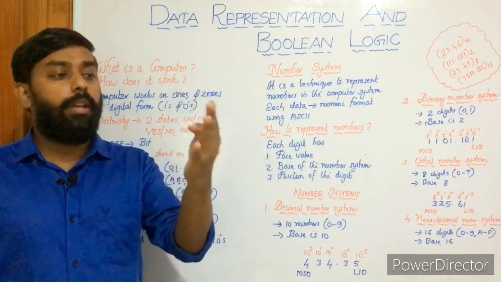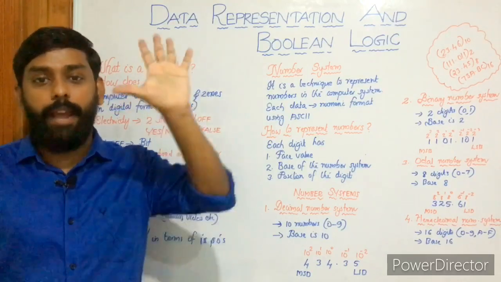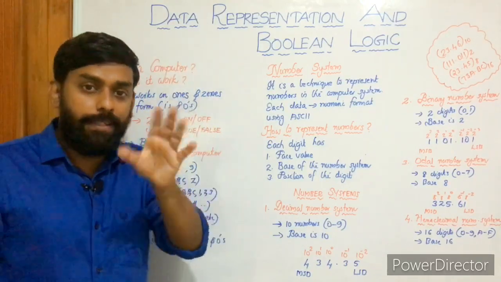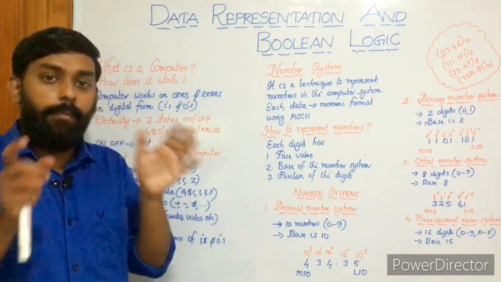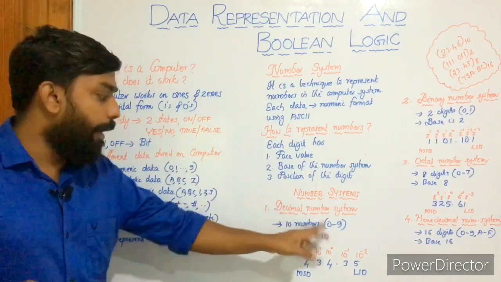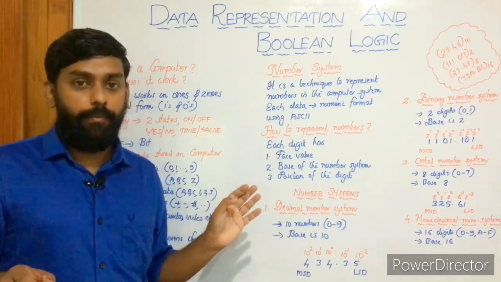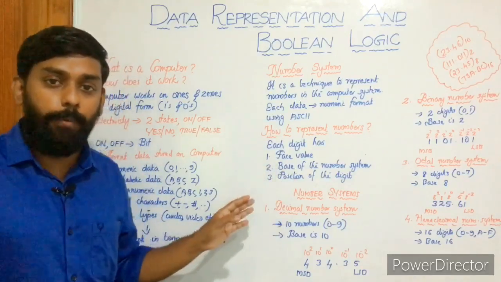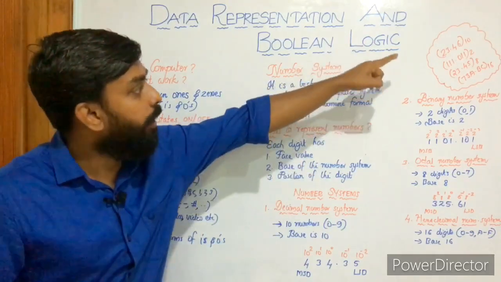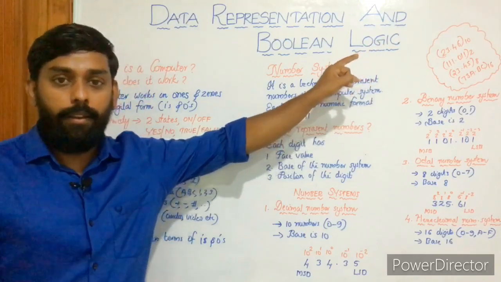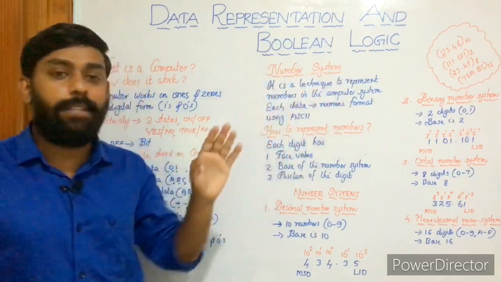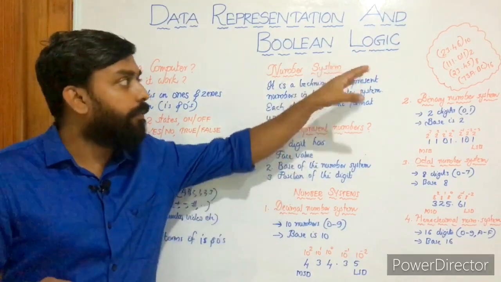0, 1, 2, 3, 4, 5, 6, 7, 8, 9. Total 10 numbers, starting with 0 and ending with 9. Then the base of this number system will be 10. You can write 23.46 base 10. That is the exact format.